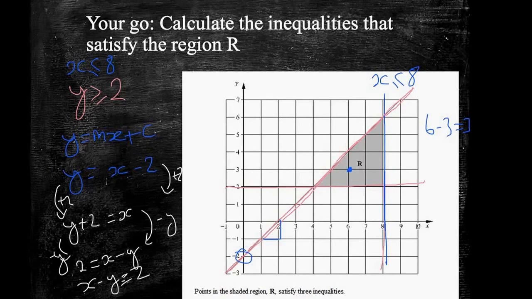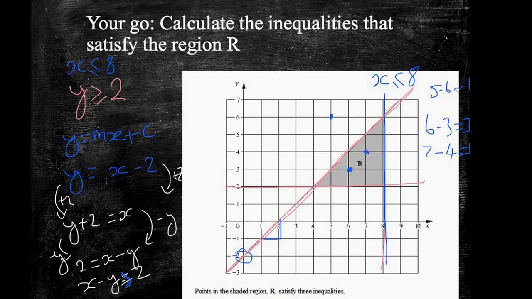Let's try another point. Let's try 7, 4. Well, 7, 4 is in the region. 7 minus 4 gives us 3 again. Well, that's not less than 2 either. So we must have made a mistake somewhere here. Now, let's pick a different point. Let's pick 5, 6, when x is 5 and y is 6. 5 minus 6 is minus 1, and that is out of the region I'm interested in. So this can't be x minus y is less than 2. It's got to be x minus y is greater than 2.